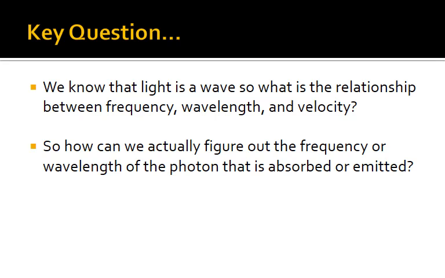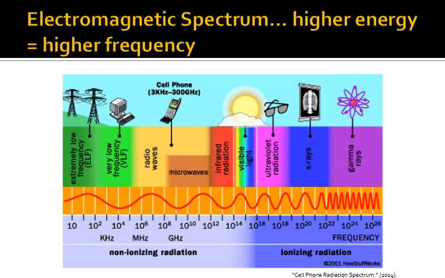So we know that light is a wave. And so what's the relationship between frequency, wavelength, and velocity? Well, we know that equation, right? We know v equals frequency times wavelength. But how can we actually figure out what the frequency or wavelength is of a photon that is absorbed or emitted? And so again, we have to focus in on what actual photon comes out, what kind of color comes out, or if it's outside the visible spectrum, what wavelength, what kind of energy does it have?